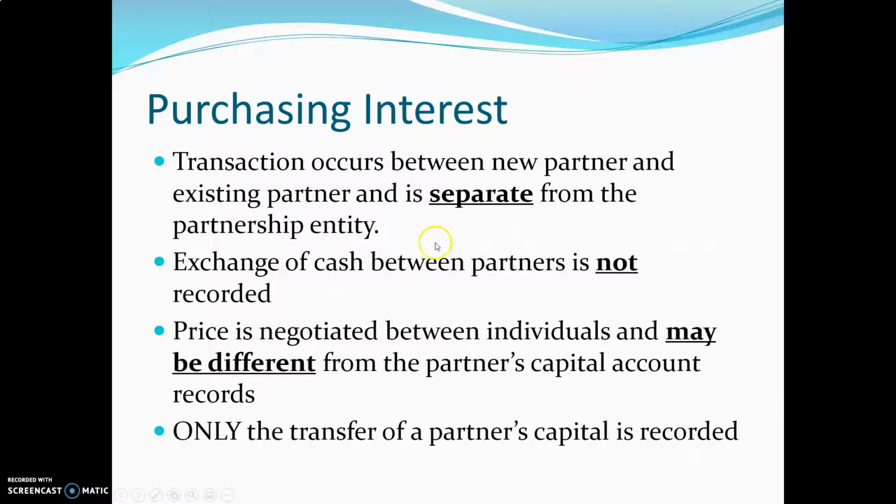Purchasing interest. This is really important. This is where the new partner purchases the interest of other partners who currently own part of the partnership. The transaction occurs between the new partner and the existing partner and is separate from the partnership entity. So if partners A and B are currently in a partnership and person C wants to join, person C will pay A or B a certain amount. That amount is not recorded on the books. Exchange of cash between the partners is not recorded. The price is negotiated between individuals and may be different from the partner's capital account records.